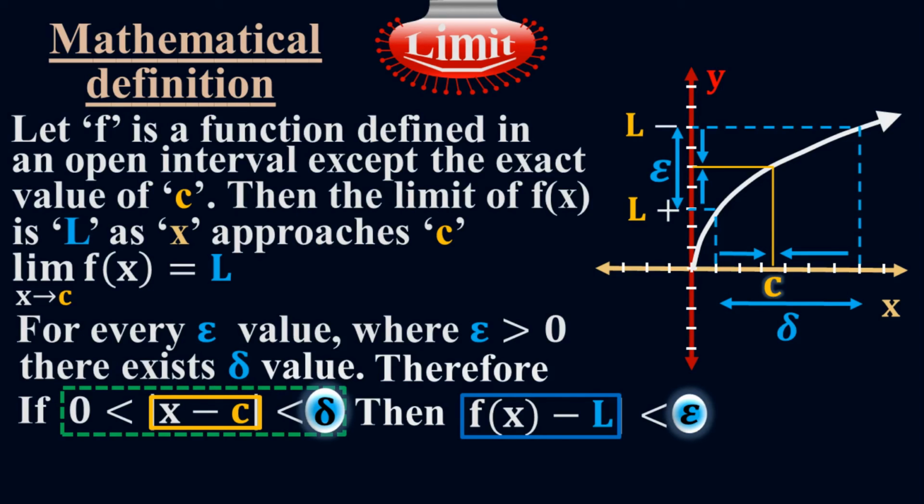The function is defined everywhere except the point c. Therefore, I have x minus c. Then modulus f of x minus L is less than epsilon. This is my epsilon. So that was the mathematical definition of the limit. I hope you understood it. Let me give you one example based on the mathematical definition in the upcoming lecture.